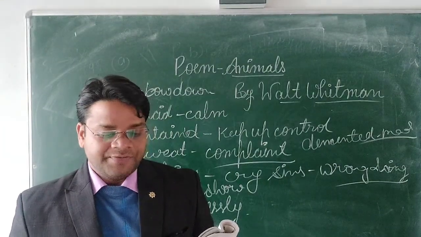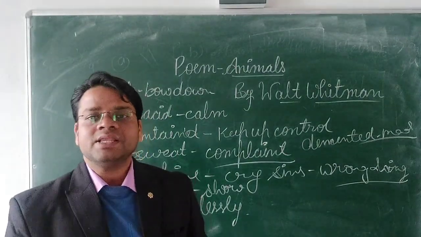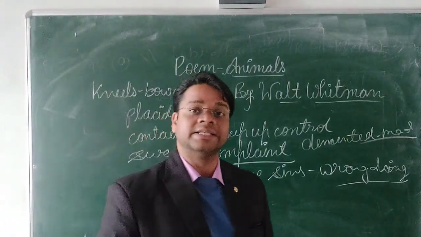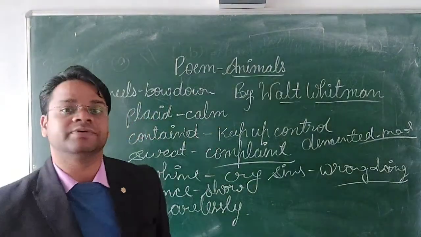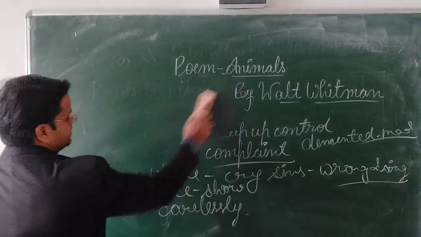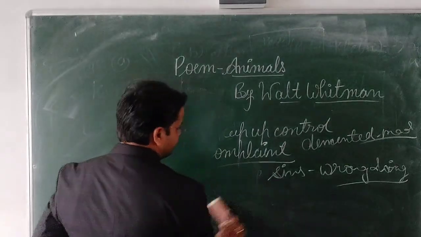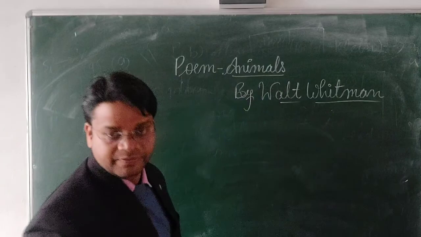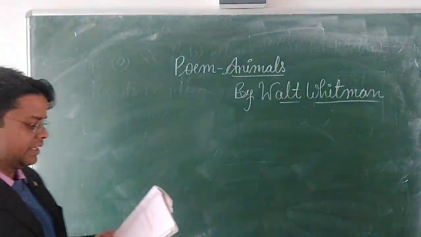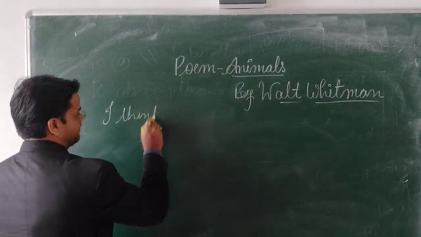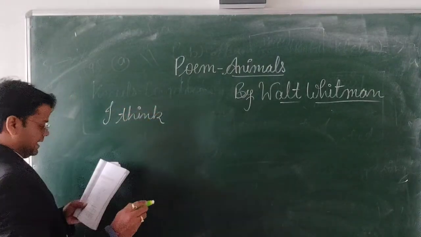Okay, so now we will see the rhyming scheme of this poem. First thing is that there is no rhyming scheme, it is free verse.